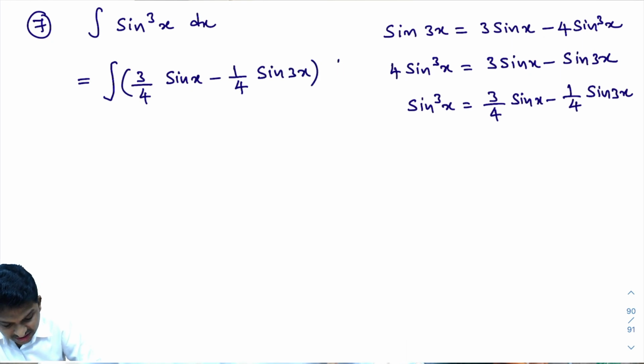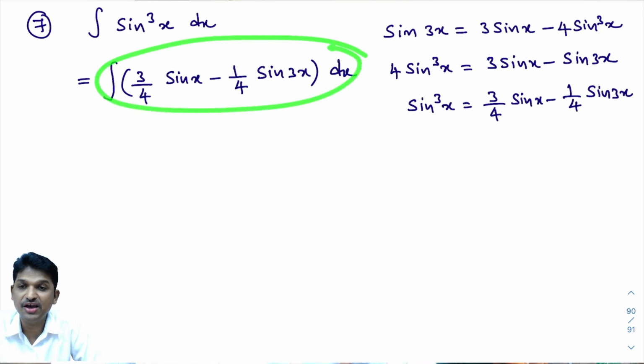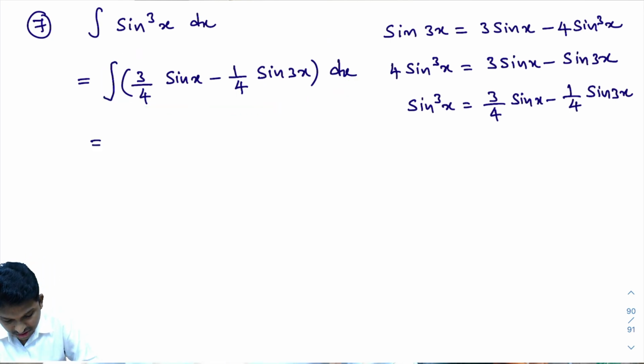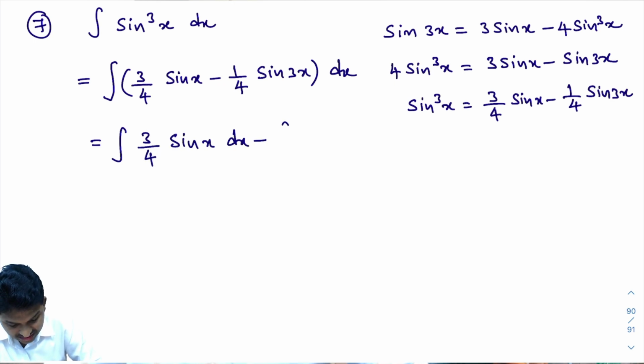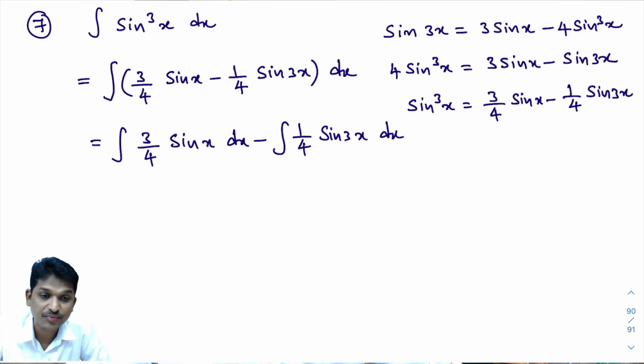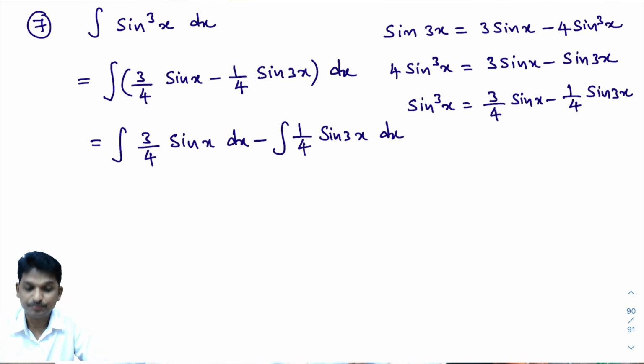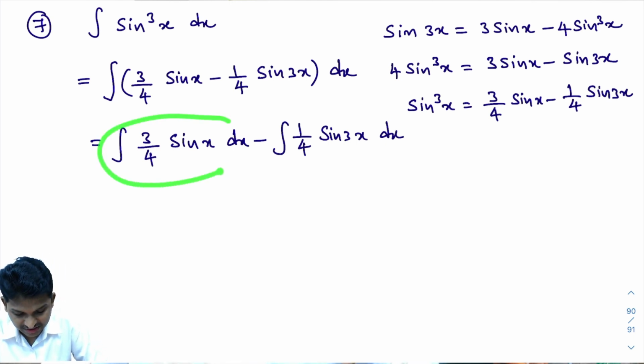Okay. How to integrate this? I will integrate each and every term. That is equal to the integral of 3 by 4 into sin x dx, minus the integral of 1 by 4 into sin 3x dx. I hope you understand this. Very good, Likita.